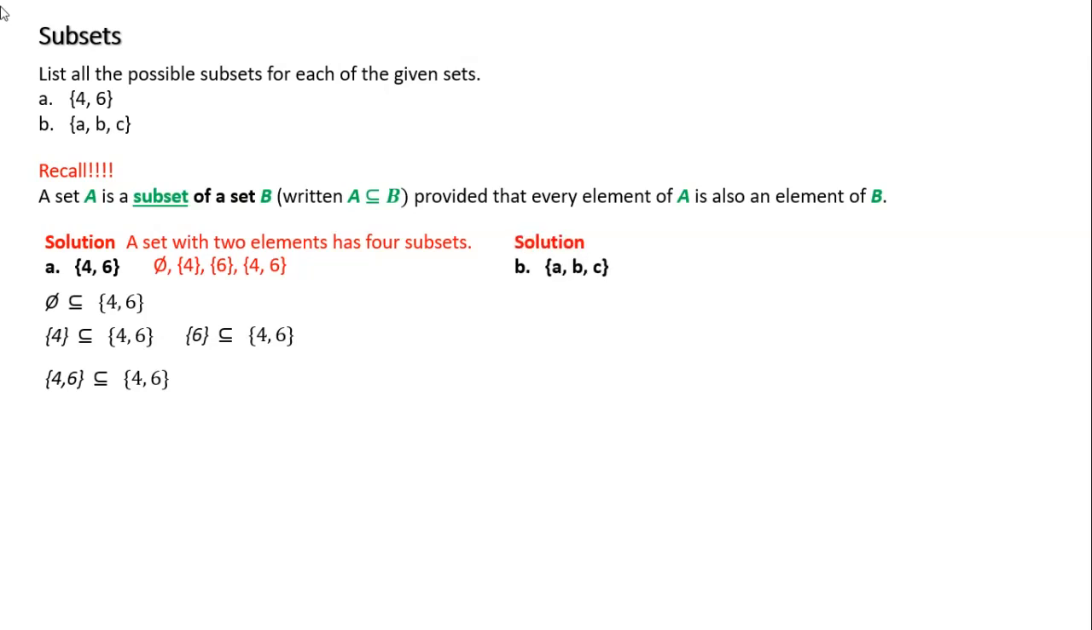So for the solution for B, I have A, B, and C. I have 3 elements. I'm going to do the same thing. But the most common one that my students forget all the time is the empty set. Start off with that one always. The empty set is a proper set and a subset of all sets. So the empty set is a subset of A, B, C.